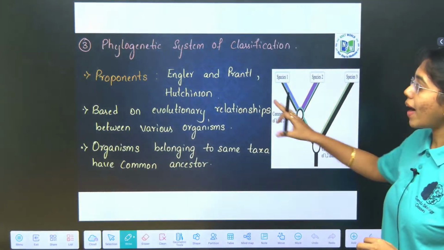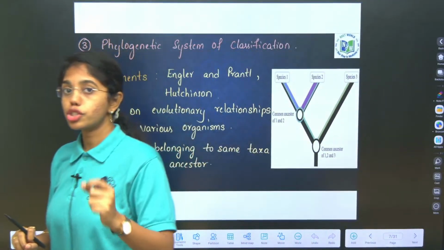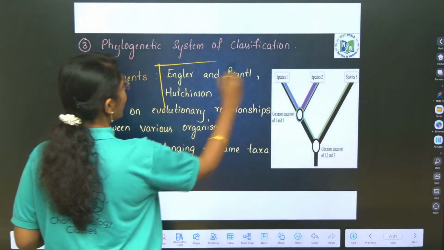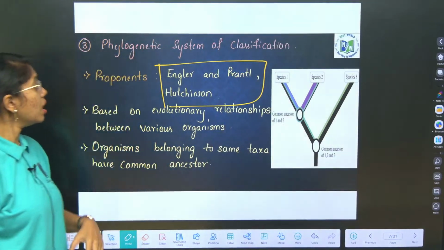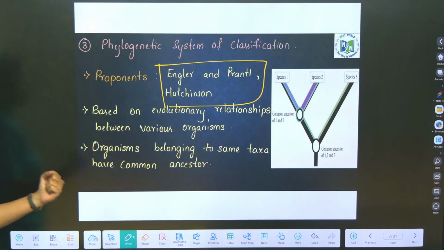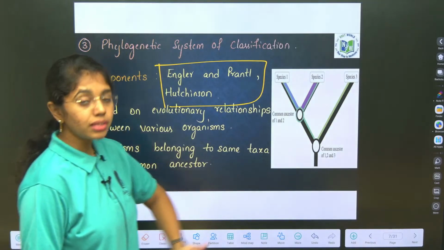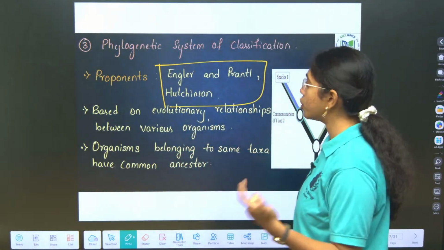After this, the phylogenetic system of classification. Proponents of the phylogenetic system of classification include Engler, Prantl, Hutchinson and Tuktajan. These are the proponents of the phylogenetic system of classification. This is the most advanced system of classification, as evolutionary relationships are considered.